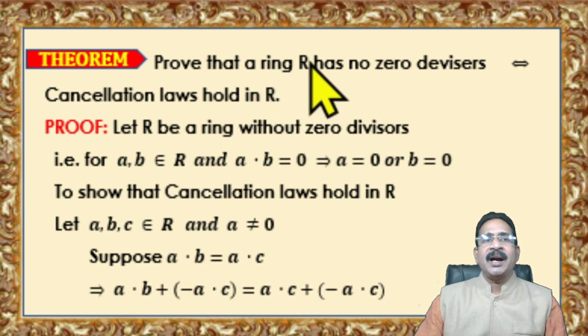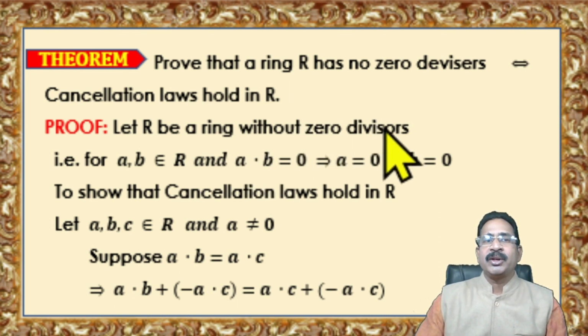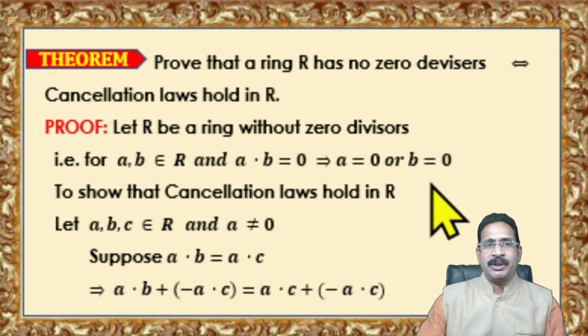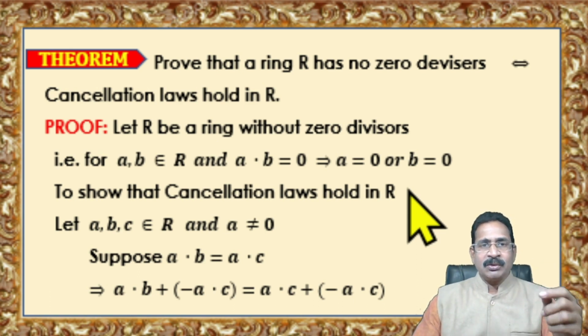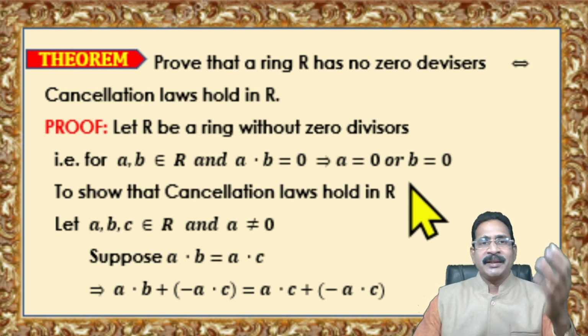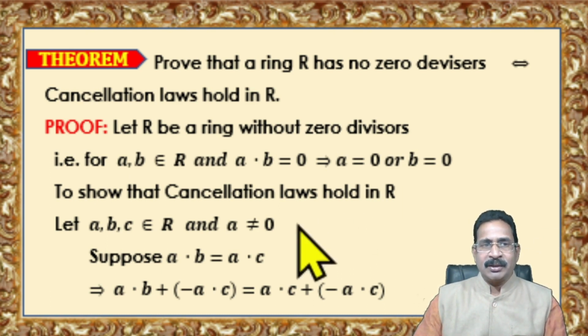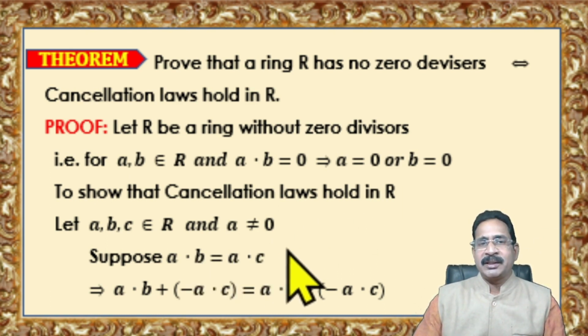So what is given? R is a ring, and assume that this ring has no zero divisors. What does it mean? R is a ring without zero divisors. Without zero divisors means A·B is equal to 0 implies either A is 0 or B is 0. Now we'll prove the cancellation laws. When we say the cancellation laws, recollect the definition of cancellation laws. Now take A·B is equal to A·C.